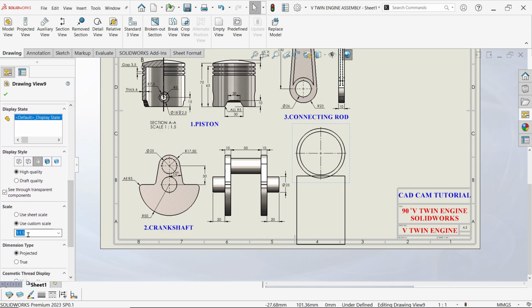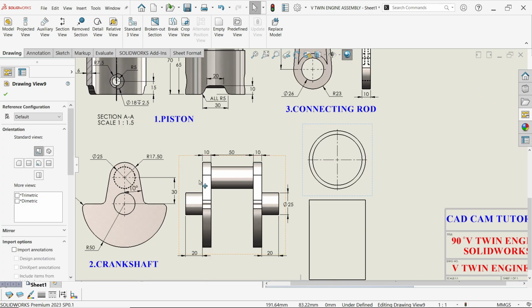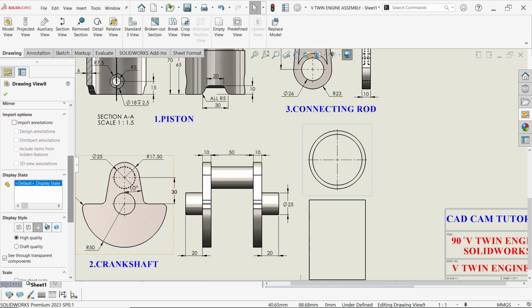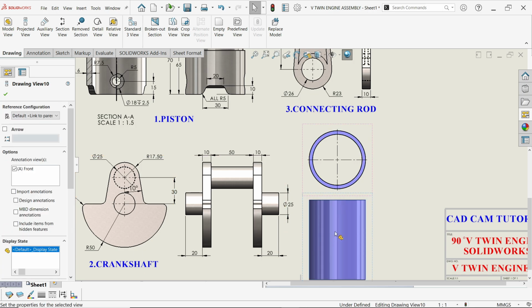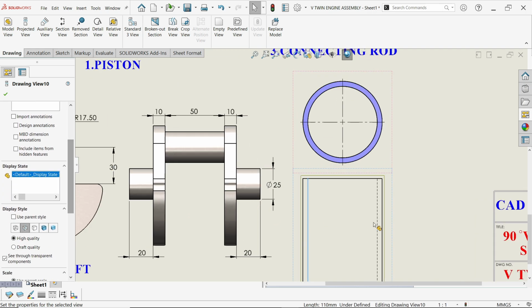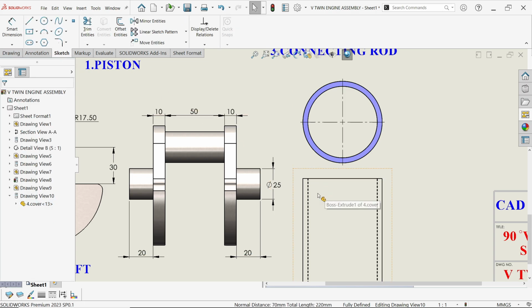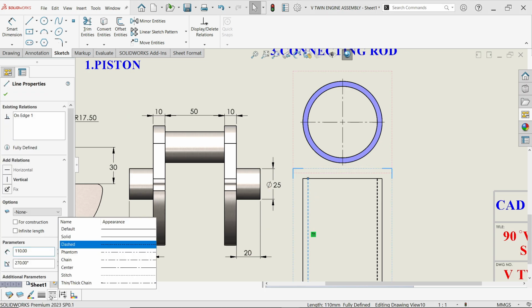Now I'm going to change this one because this is not going to fit exactly here. So 0.6, or 0.8. Oh, that's going to be okay. Select this. Now select this because I want to copy these two lines. Convert entity. If this is a solid line, just simply choose and edit from here.